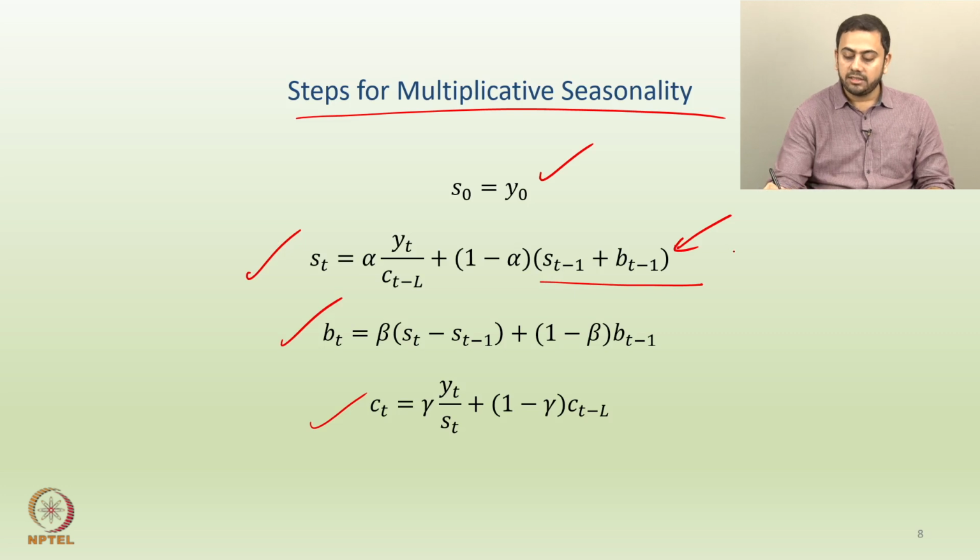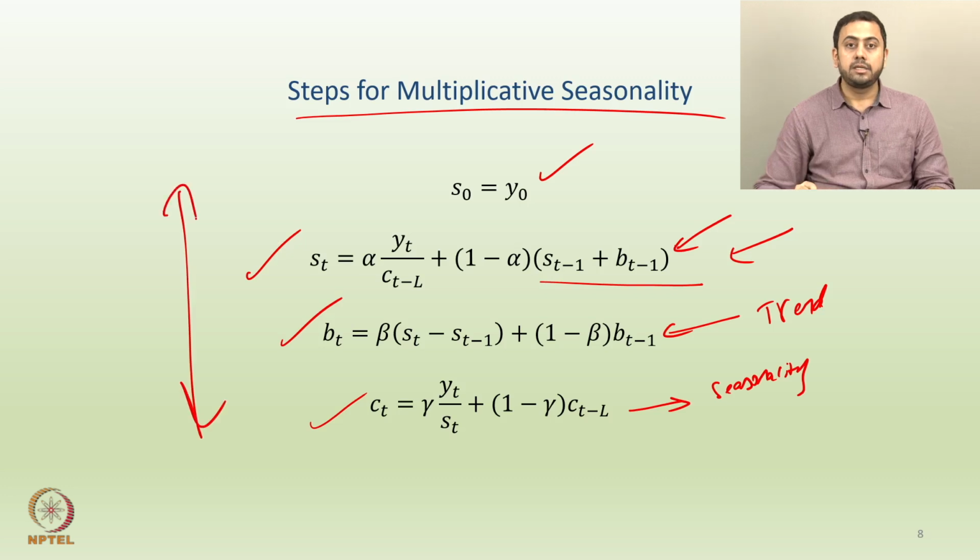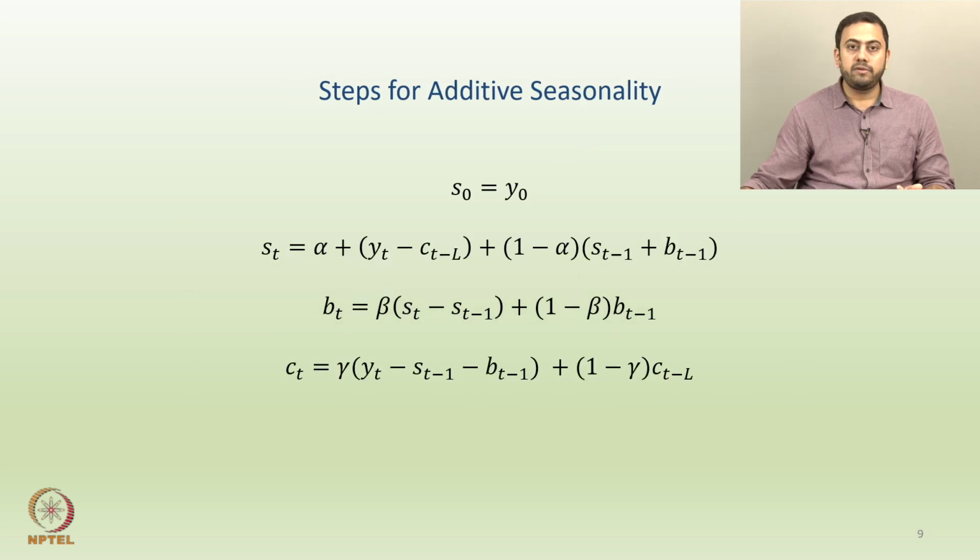So, in a way this is a similar kind of structure that we saw in either Holt's method or EMA. Then this is controlling for trend if you want to specify, and the last equation controls for seasonality. Okay. So, this part is for multiplicative seasonality. Now what would happen if you have an additive seasonality? We will discuss that in the next slide. So, if you have an additive seasonality, the things slightly change here and there.